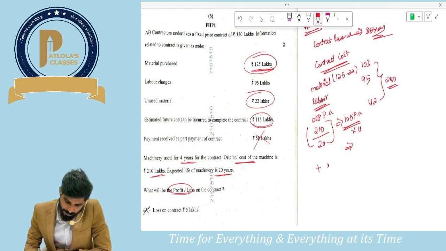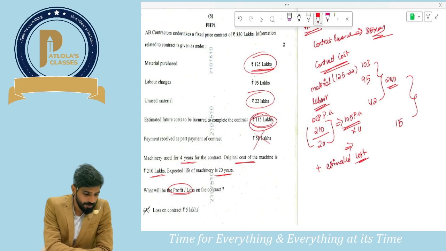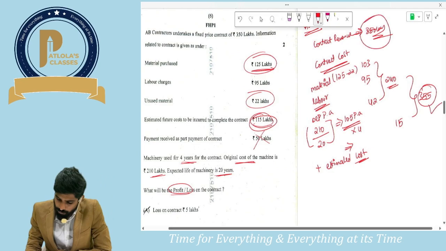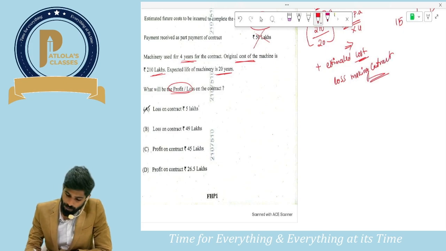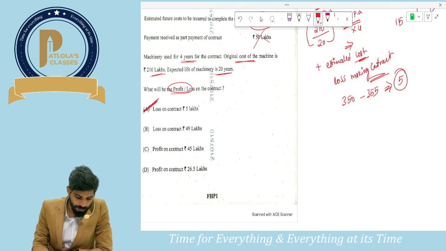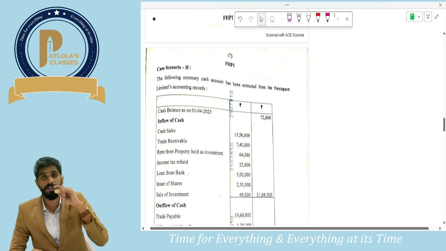And how much is the estimated total cost? Estimated cost is 115 lakhs. So guys, my total cost would be 240 plus 115. It should be 355. Guys, contract cost is exceeding contract revenue. So we know it's called a loss making contract. How much is the loss? Loss would be 350, the revenue, minus 355 lakhs, the cost. So how much will be the loss? 5 lakhs would be the loss, guys. Okay, very good. Next, let us get into the next case scenario.